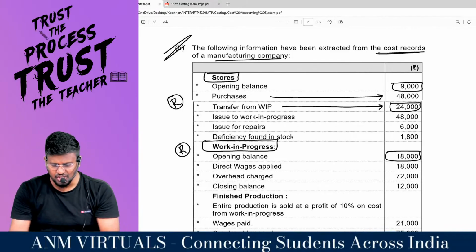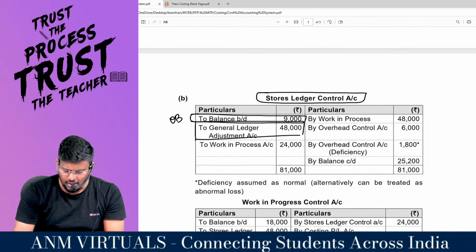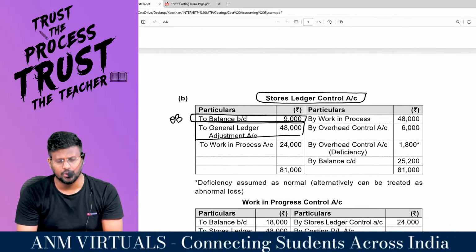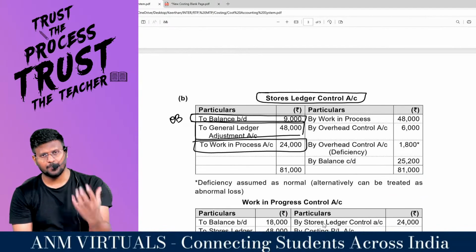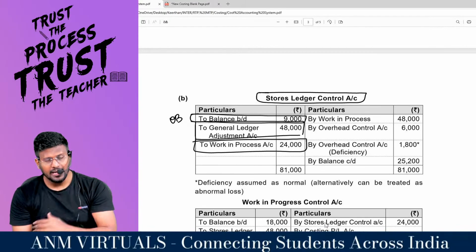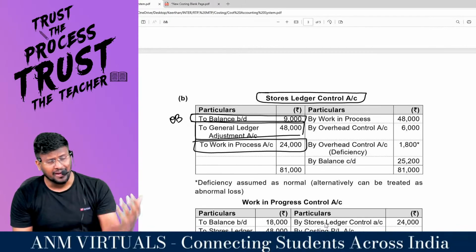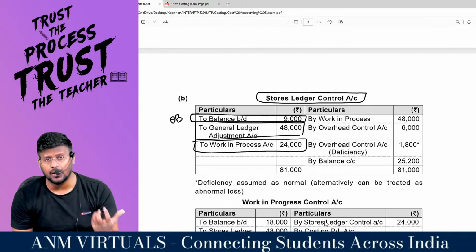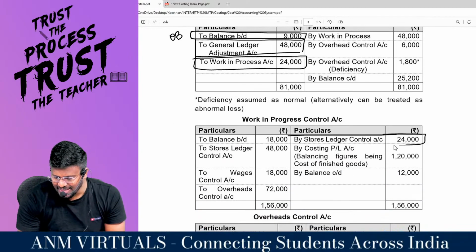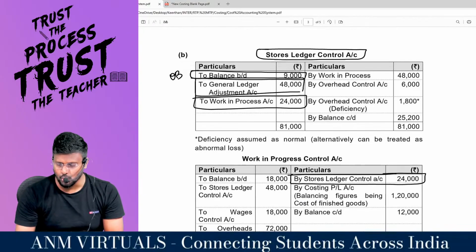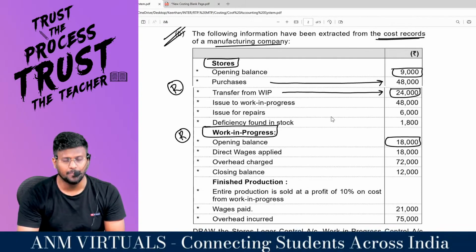So you have to pass a journal entry: stores ledger control account debit 24,000 to WIP ledger control account 24,000. So the material available in the factory reduces, that is, the work area reduces basically. So in the WIP ledger control account, credit side, I will write by stores ledger control account 24,000.